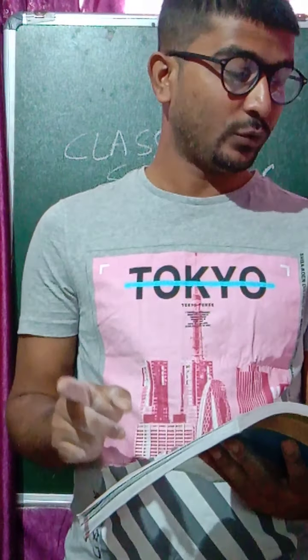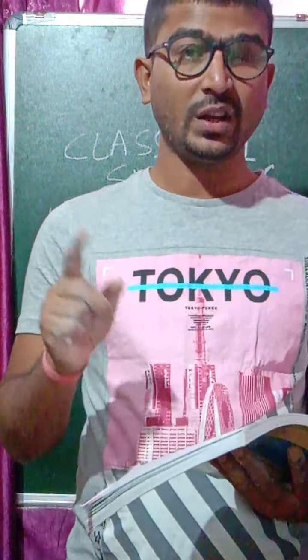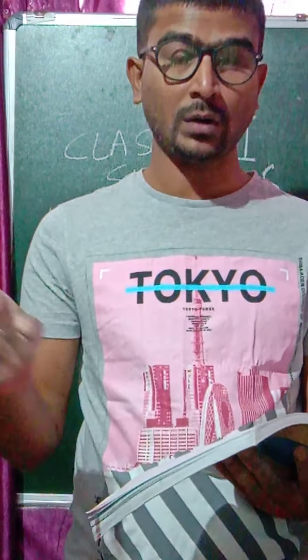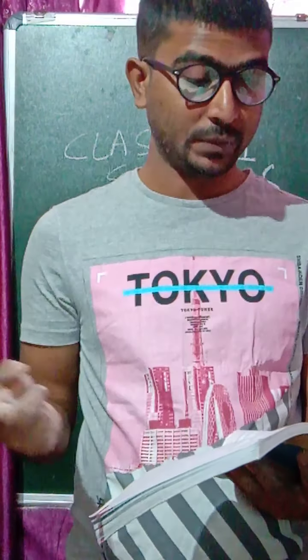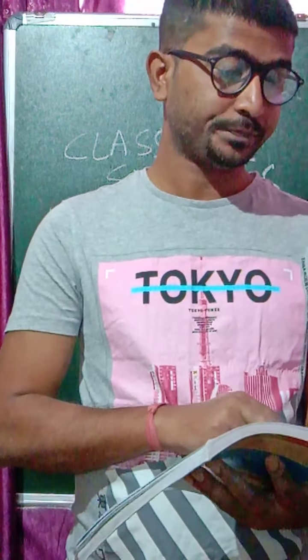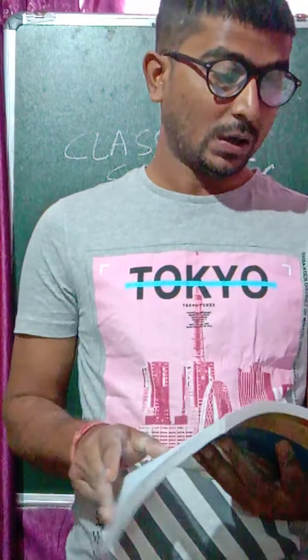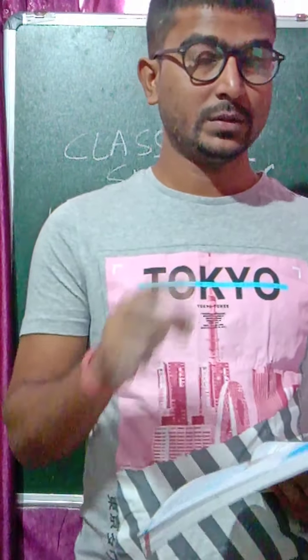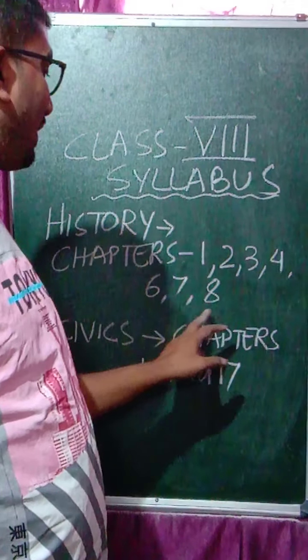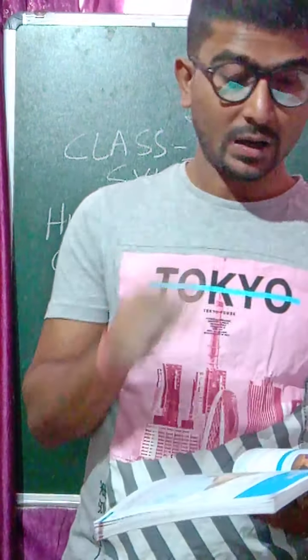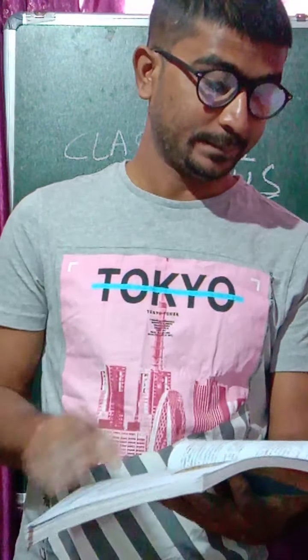Now, as I've told you, chapter number 1, 2, 3, 4 are there. Chapter 5 we have not done completely, so I'm omitting that. Other than that, the other chapters are completed and notes have been given to you. So, considering that, chapter number 1, 2, 3, 4, 6, 7 and 8 would be there from your history part, and from the civics part, numbers 16 and 17.